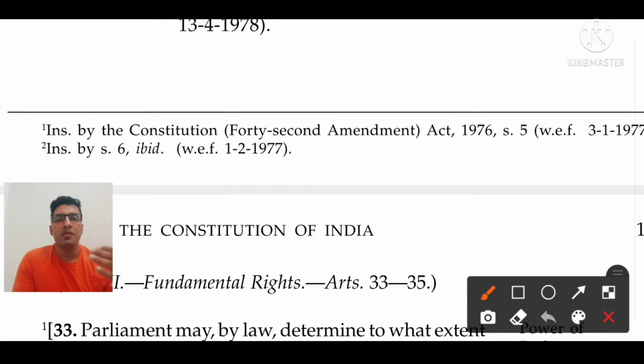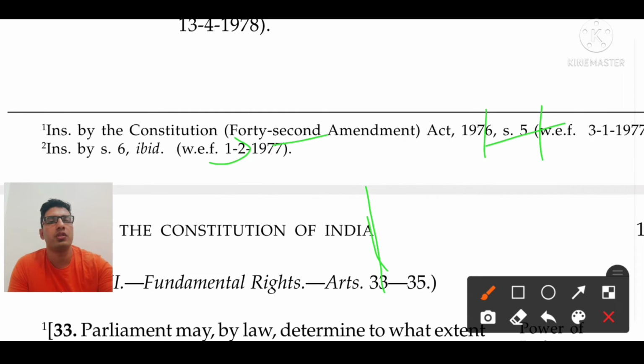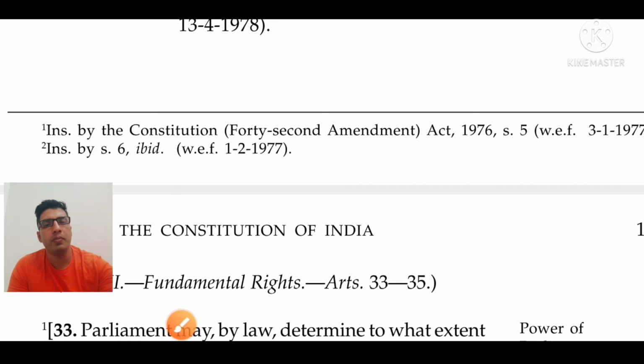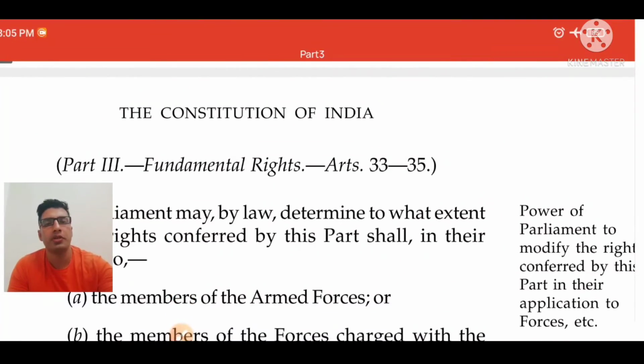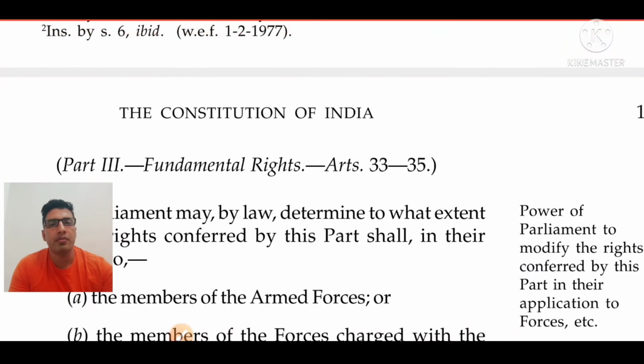You might encounter this type of question in the preliminary and mains: what is the difference between Supreme Court jurisdiction and High Court jurisdiction regarding issuing writs? The Supreme Court provision is narrow. We have to keep in mind that the Supreme Court provision comes under Article 32, and that is a narrow interpretation, meaning narrow jurisdiction.